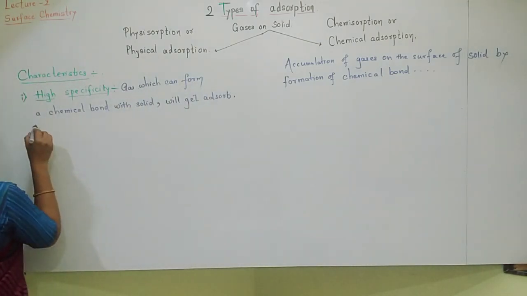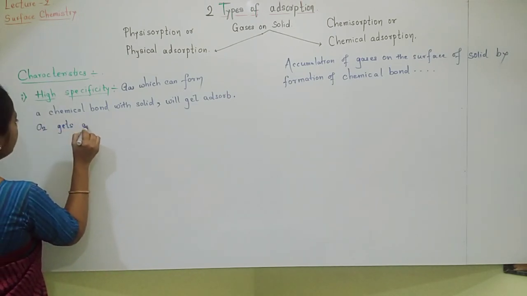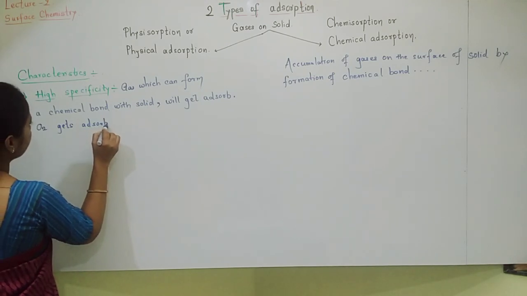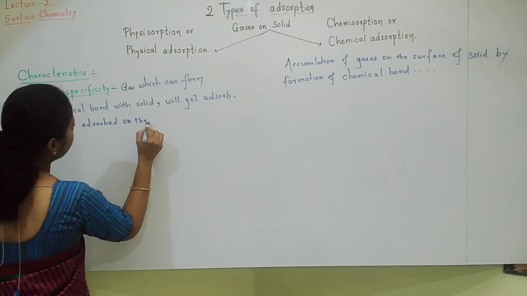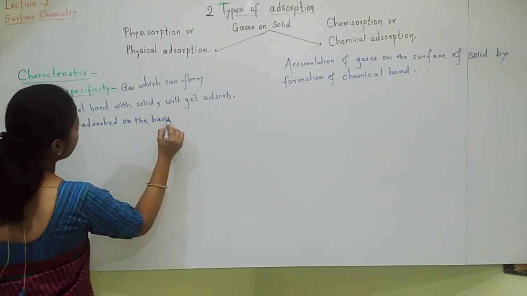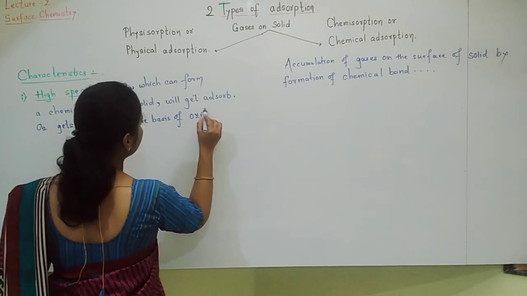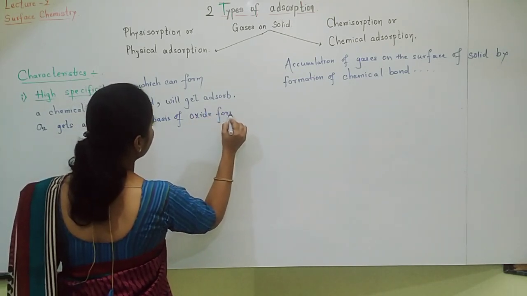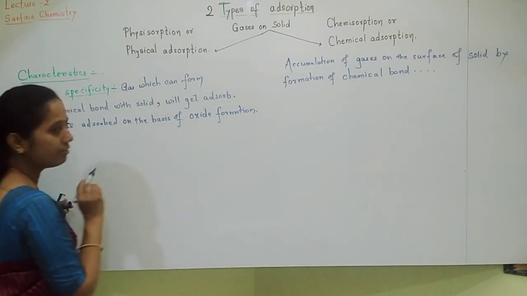So I told you, oxygen gets adsorbed on the basis of oxide formation. If the metal is forming oxide, then only oxygen will get adsorbed.